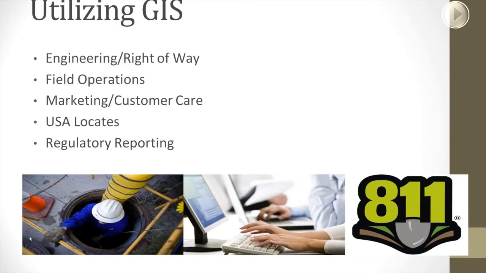So today, for example, marketing uses our GIS to print mailers to potential subscribers, overlaying predefined project areas on our county parcel data. Locators use tablets with our mapping data in the field to help them find and mark underground facilities for underground service alerts. Customer care accesses our GIS for loop length qualifications to determine what services are available for each customer. And recently, new regulatory requirements have relied heavily on our GIS for reporting purposes, as broadband mapping is now a requirement by the CPUC.